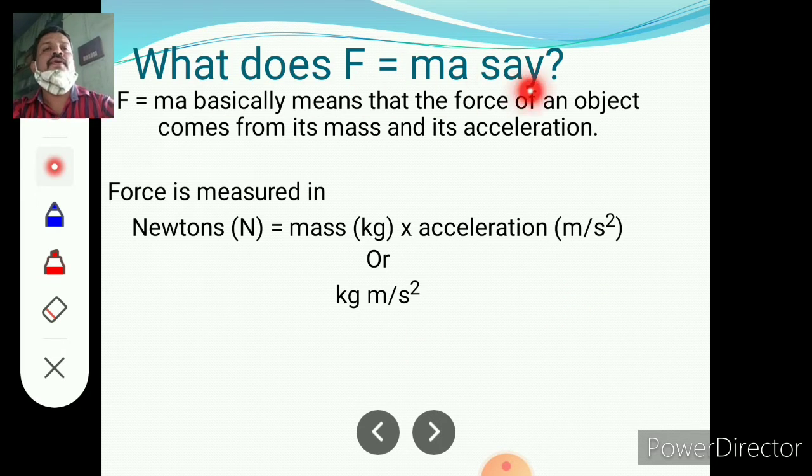What does F equal to ma say? F equal to ma basically means that the force of an object comes from its mass and its acceleration. Force is measured in Newtons, equal to mass times acceleration, that is kg meter per second squared. So 1 Newton is equal to 1 kg meter per second squared.